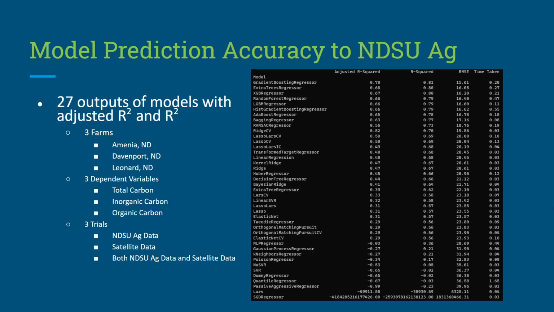For NDSU Agriculture, the model prediction accuracy contains 27 outputs of models with adjusted R-squared and R-squared values. These are from 3 farms in North Dakota, in Amenia, Davenport, and Leonard, for 3 dependent variables of total, inorganic, and organic carbon. And the 3 trials consisted of NDSU Ag data, satellite data, and both NDSU Ag data and satellite data.